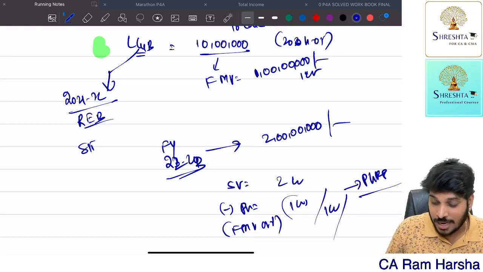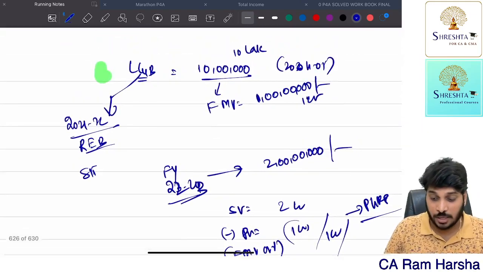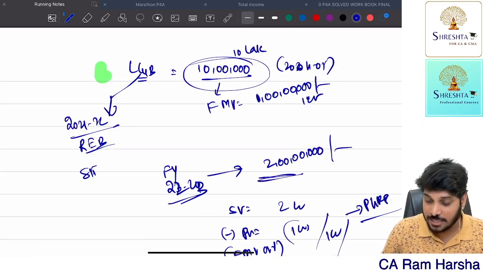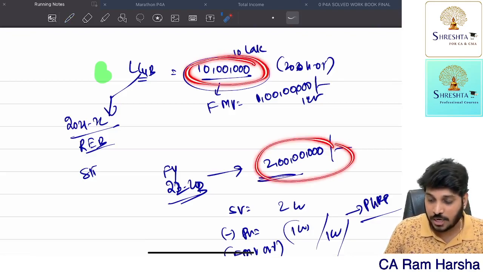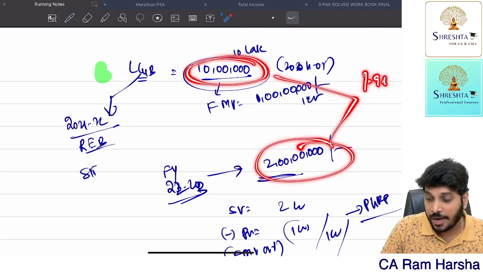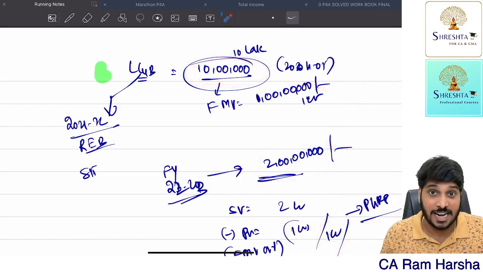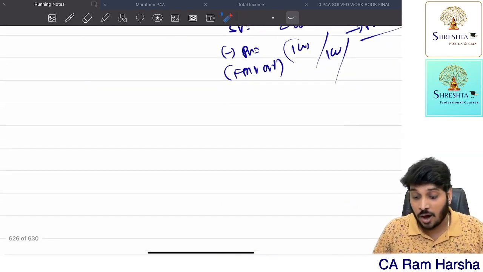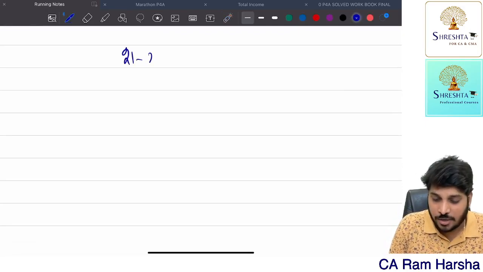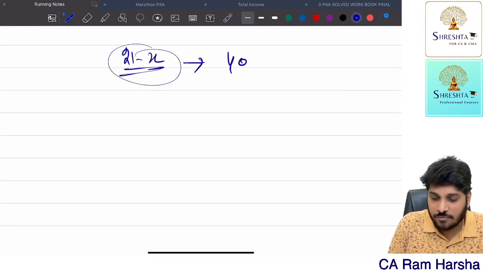Not only this. Actually you purchased it for 10 lakh, and you are ultimately selling it for 2 crore. So 1.9 crore profit actually, but here we taxed only 1 crore. What about the remaining 90 lakhs? They are liable for capital gains. How? Conversion happened in 21-22. In this year, this is the year of transfer.